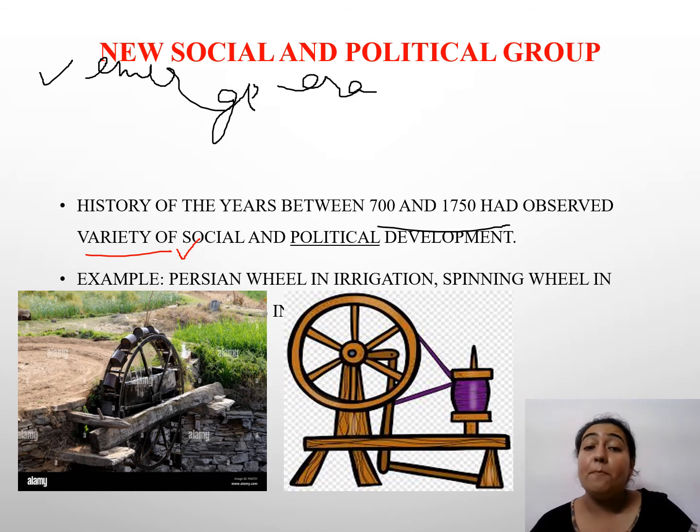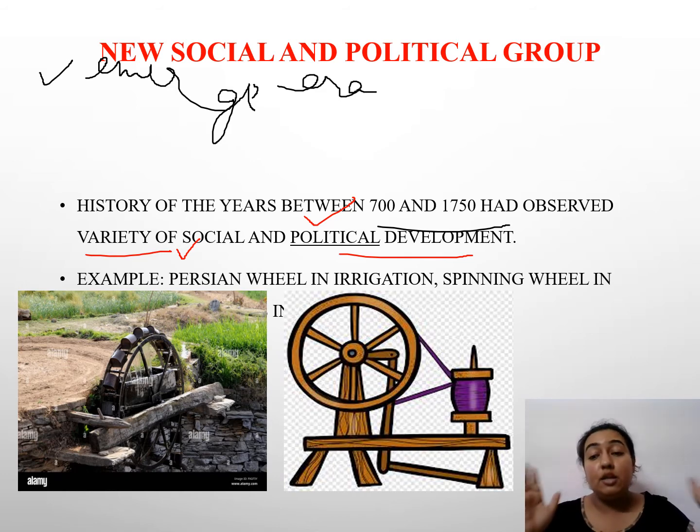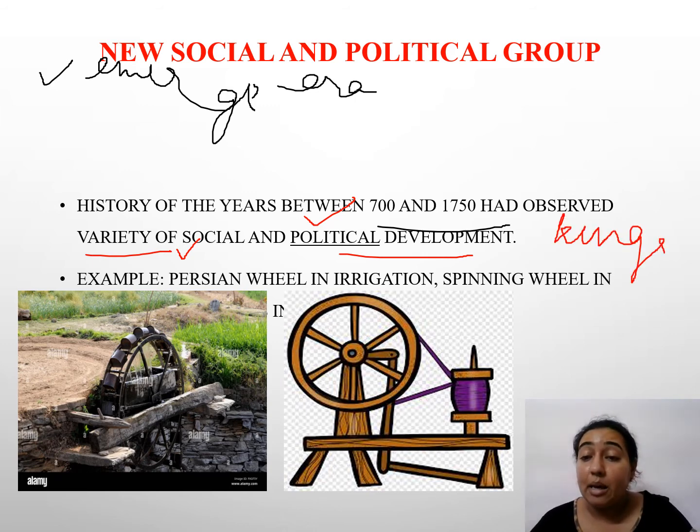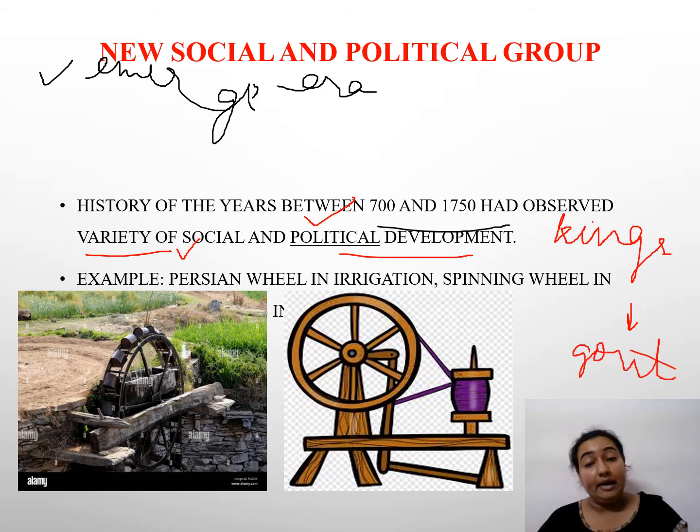Apart from this, political development also took place, students. When we say political development, it means that rulers and kings were ending their rule. Kings and emperors were no longer ruling, and then government was taking place. In place of kings, government came. So because of this, a new political era emerged.